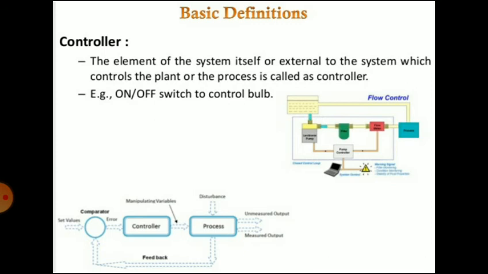For example, an on-off switch to control a bulb. A lamp made up of glass and filament is a physical system. And if the lamp is switched on or off using a switch, the entire system is called a control system, and the switch is used as a controller.